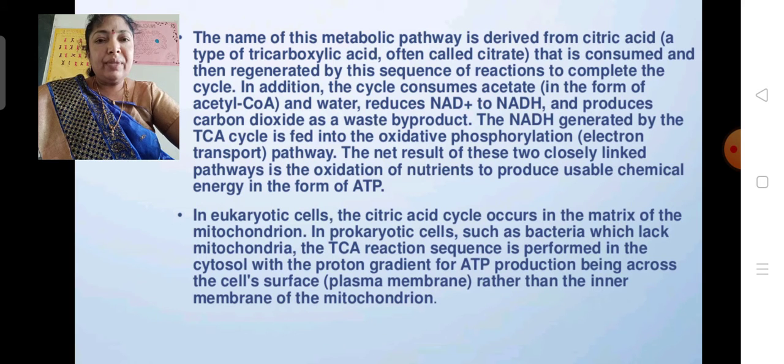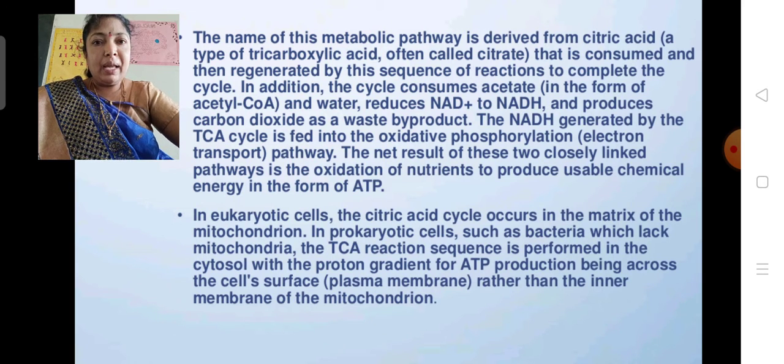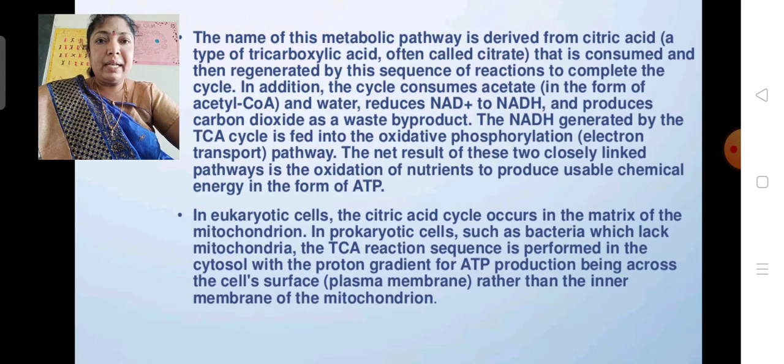After the formation of acetyl coenzyme A, it enters the mitochondrial matrix. Pyruvic acid is a 3 carbon compound from which 1 carbon dioxide is released.